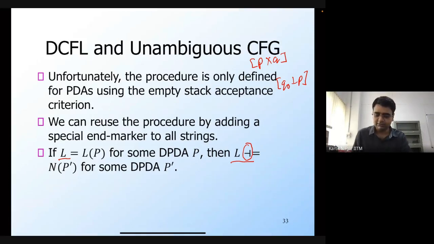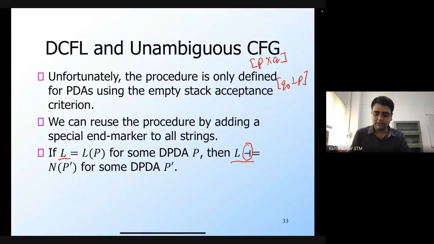So if you notice carefully, if you append this end marker at the end of L, this particular language actually has the prefix property. This is because this end marker itself is not part of the original alphabet.